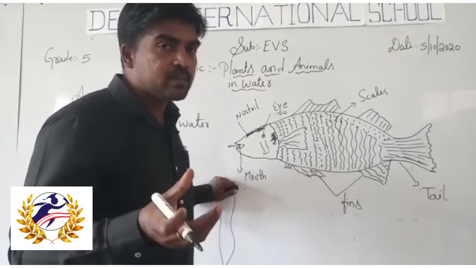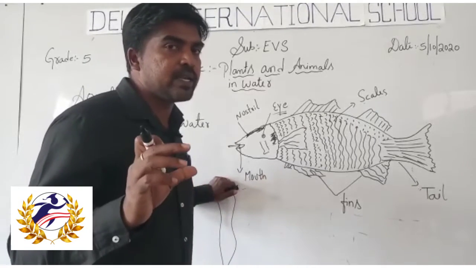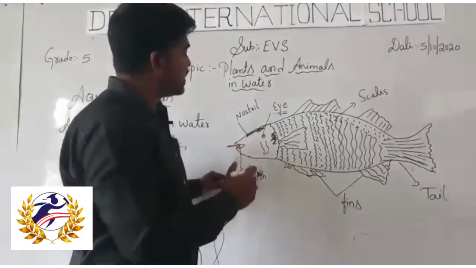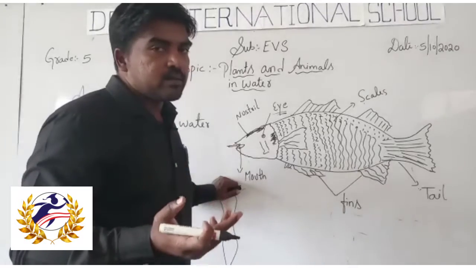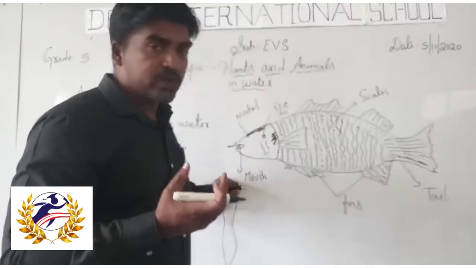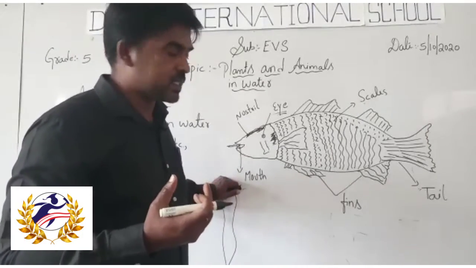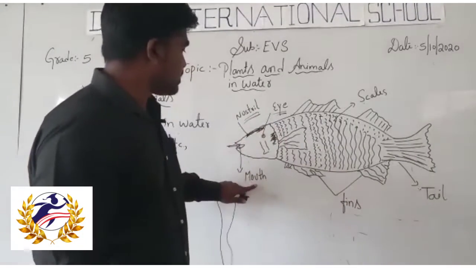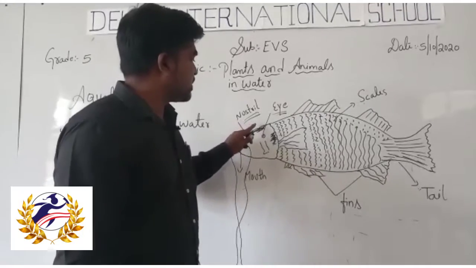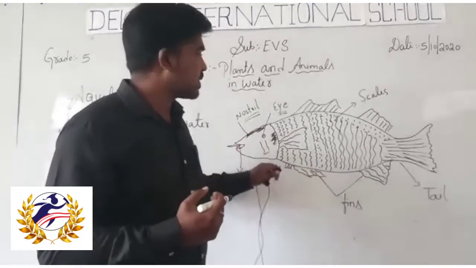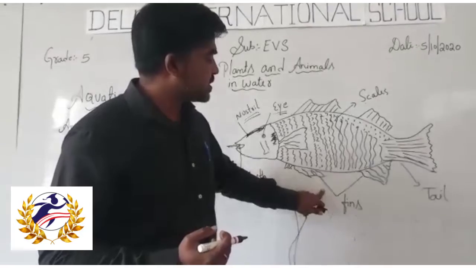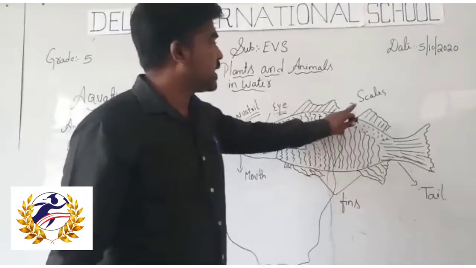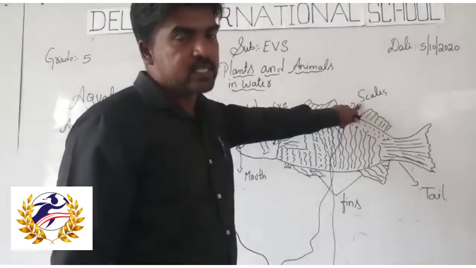Oxygen is present in water also, so fishes take in water for breathing. The nostrils are just like a nose, the fins are to move and swim in the water, and the scales are to protect.